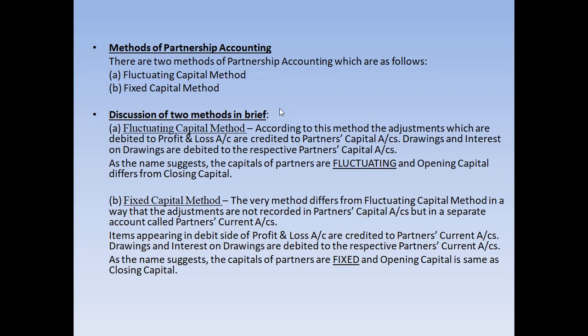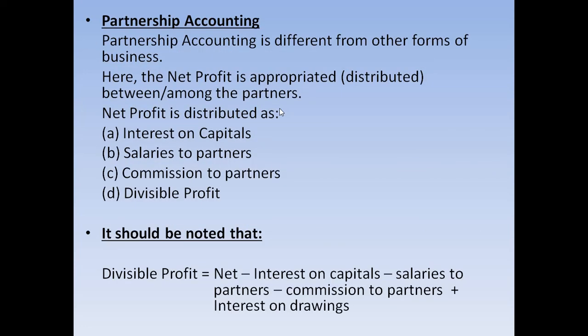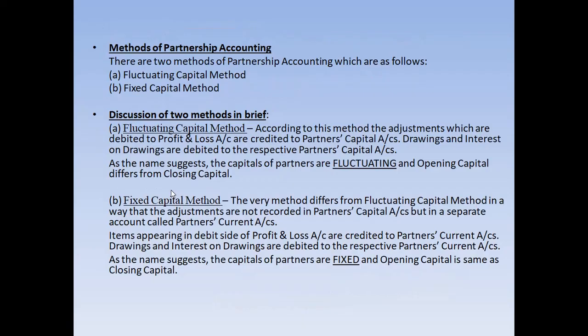So as per the fluctuating capital method, the items to be credited are interest on capital, salary to partners, commission to partners, and share of profit or the amount of divisible profit. And in the debit column, we will write the drawings and the interest on drawings.